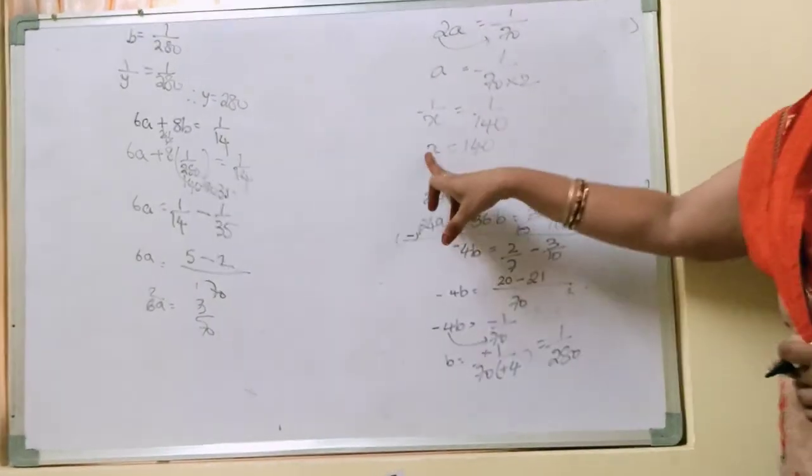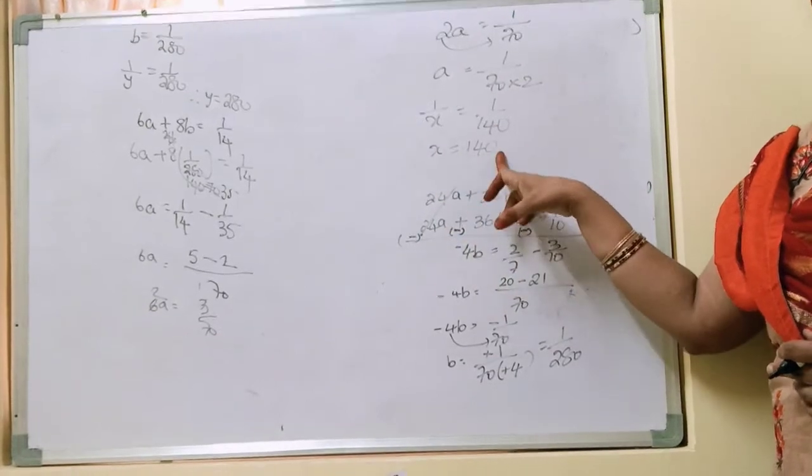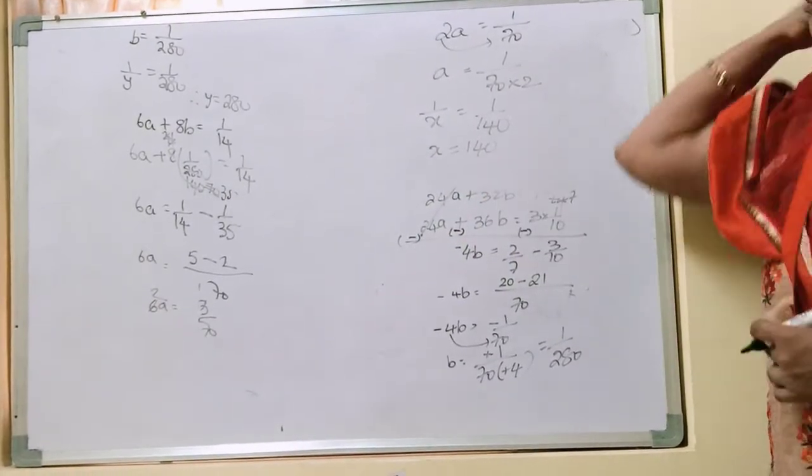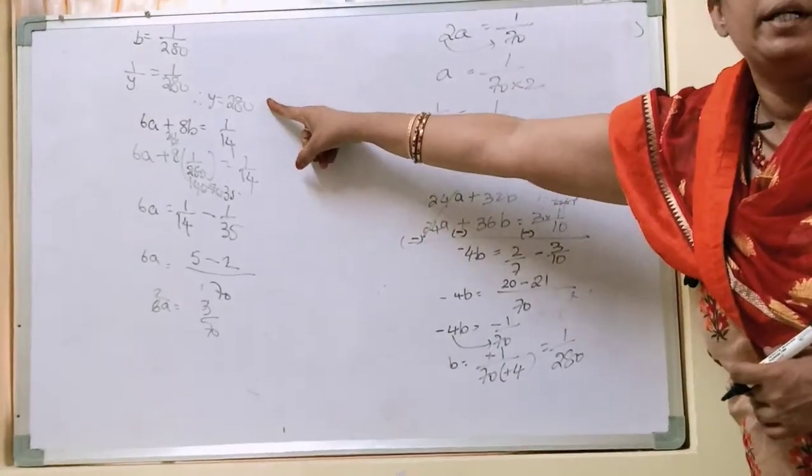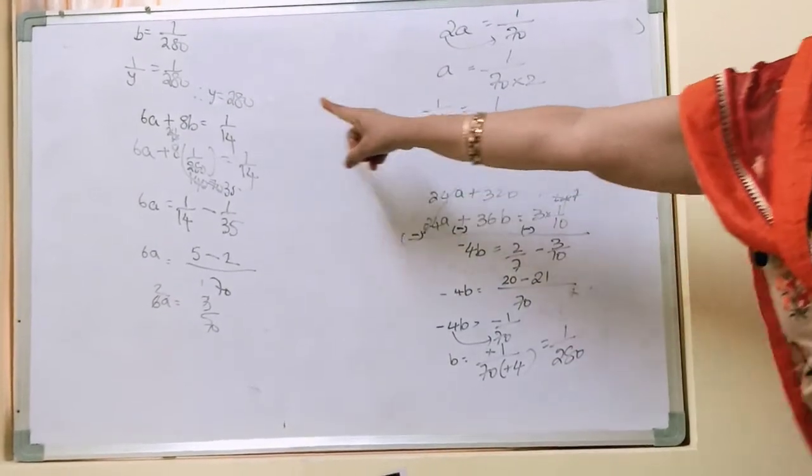A man takes 140 days to complete the given work, while a woman will take how much of the work? 280. Okay. But do you really agree with this, girls?